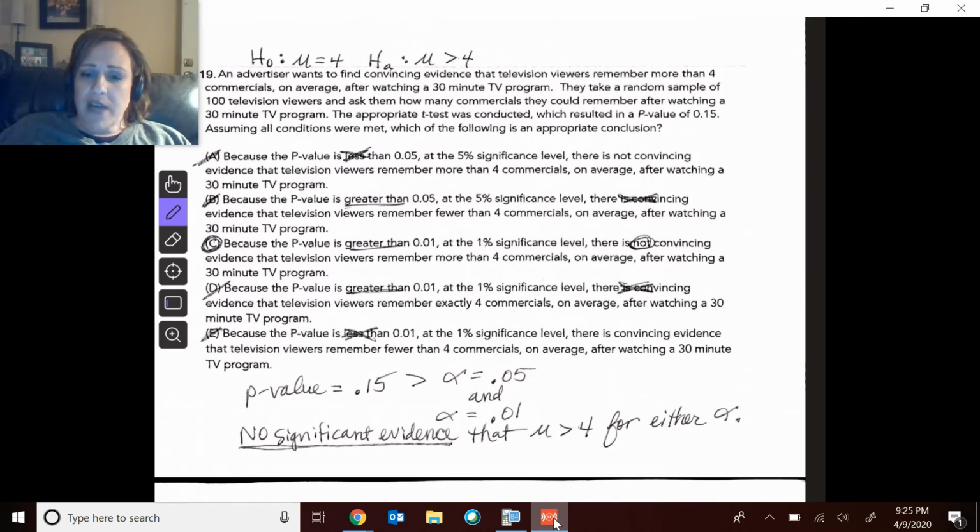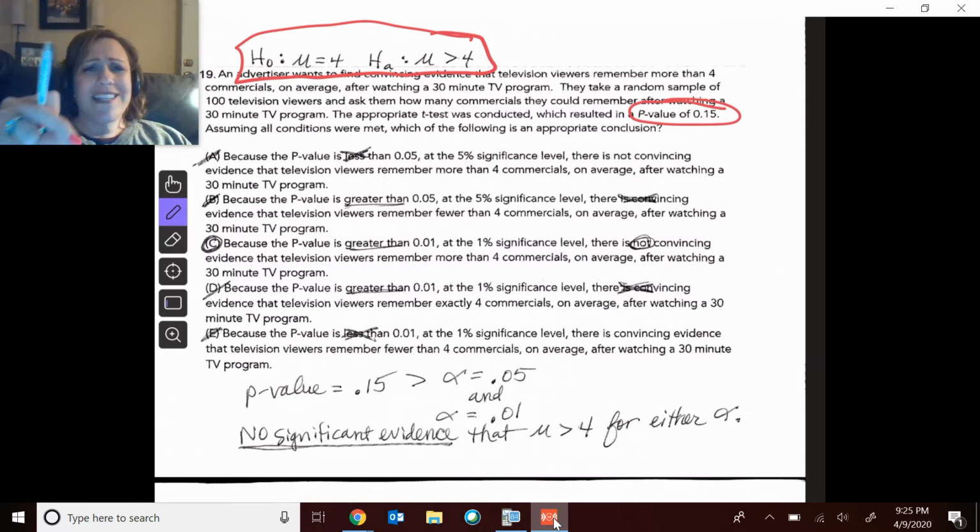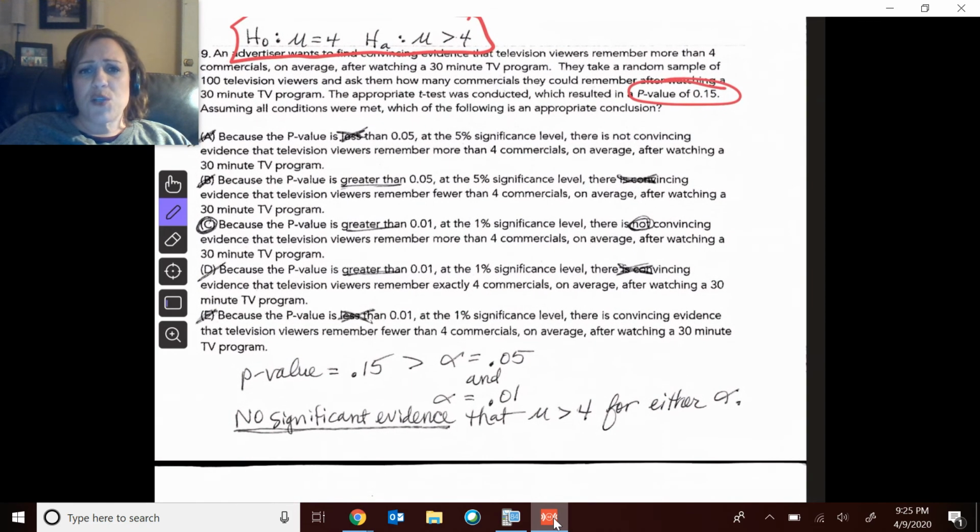All right, here's this one. Okay, so I've got a p-value of 0.15. I read the problem so that I could understand what the null and alternative are. So many of these, you're just thinking through a test real quickly, even though you're not doing all the steps, you're thinking through that whole process. So I know that my p-value is 0.15.